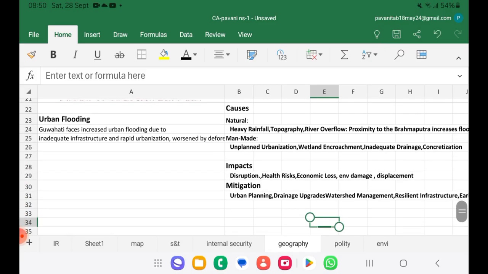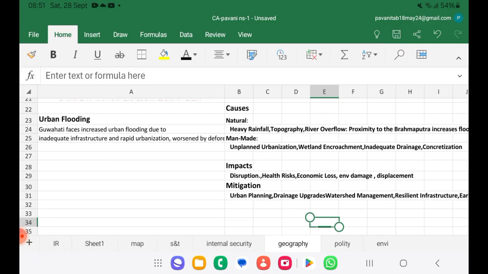So the second news was urban flooding. Guwahati faces increased urban flooding due to inadequate infrastructure and rapid urbanization, worsened by deforestation. So Guwahati is also facing urban flooding. It has become very normal nowadays. So for that we have causes which are both natural and man-made.